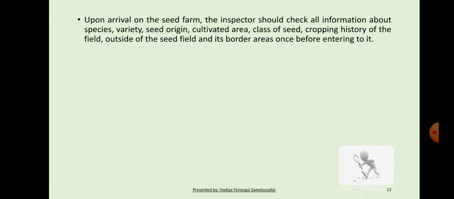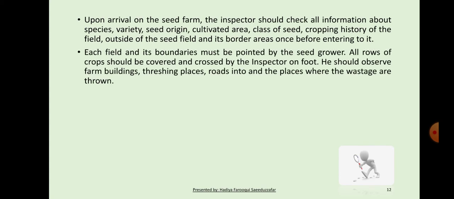Upon arrival on the seed farm, the inspector should check all information about species, variety, seed origin, cultivated area, class of seed, cropping history of the field, and observe the outside of the seed field and its border area once before entering it. Each field and its boundaries must be pointed out by the seed grower. All rows of crop should be covered and crossed by the inspector on foot. He should observe farm buildings, threshing place, road into the field and the place where the wastage is thrown.